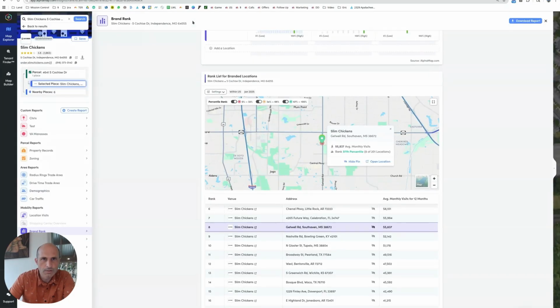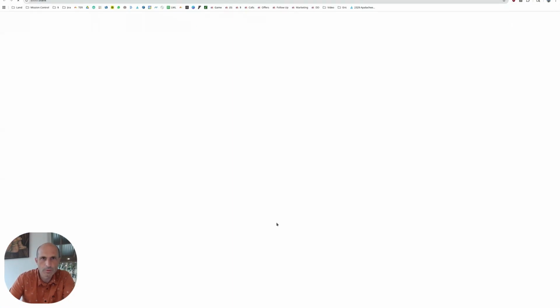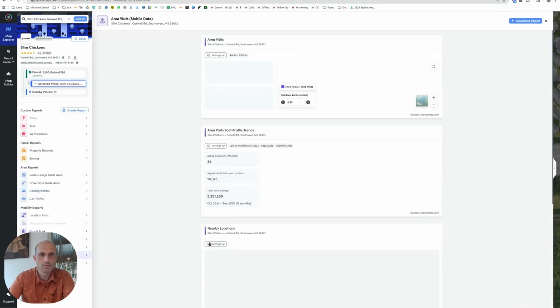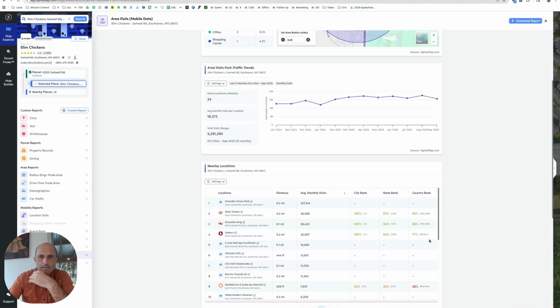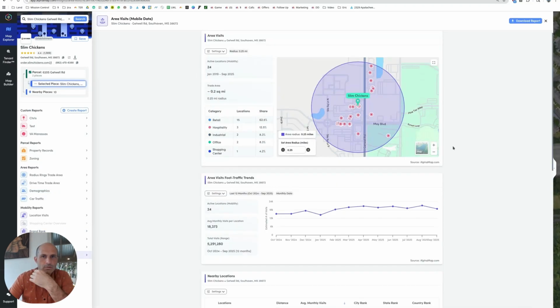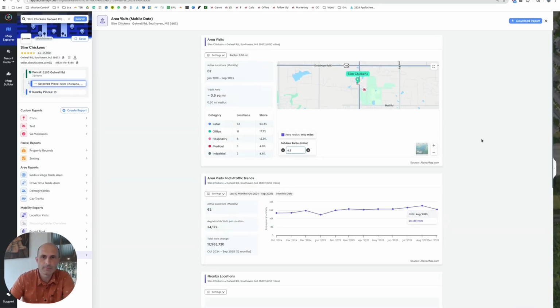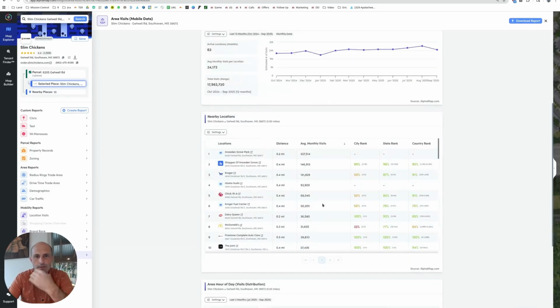So we're just looking at, let's open that one again. We were looking at the neighbors. This is the one with Zaxby's right up the street. Yeah, Zaxby's up the street. And then there was Whataburger and others there. Maybe I've got to go a little more. Let's try a 0.5 half-mile spread on these guys.